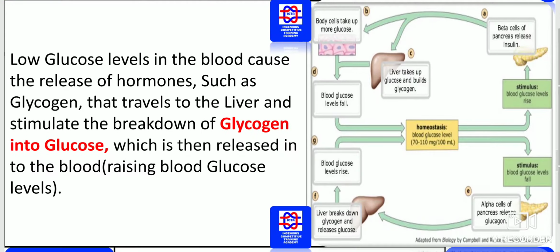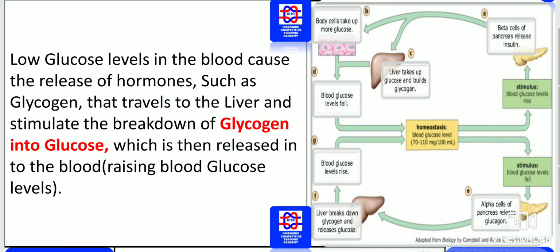What exactly to remember is that low glucose levels in the blood cause the release of hormones such as glucagon that travels to the liver and stimulates the breakdown of glycogen into glucose. How exactly that breakdown of glycogen into glucose takes place, the whole figure has been given here.